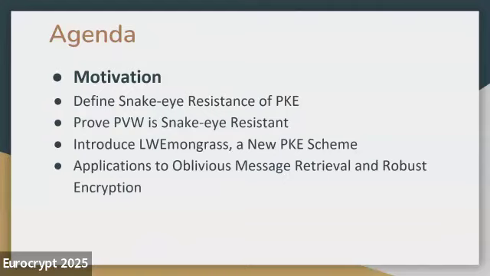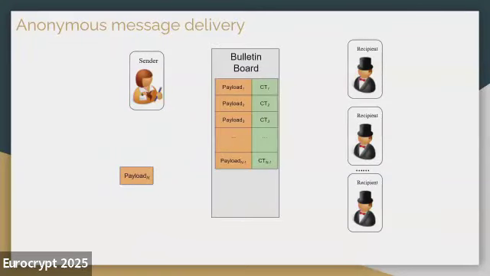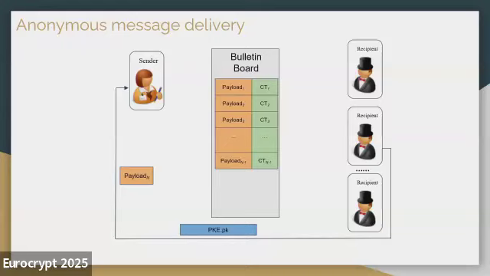Before I go into any technical details, I will first give some motivation. Imagine that we have an anonymous message delivery system with a sender and a whole bunch of recipients. Our goal is for the sender to send a payload to the recipient in a privacy-preserving manner. So we will have a public bulletin board that can serve as a central database or a public ledger, and then the sender will publish the payload onto this public bulletin board. In order to do so, it will grab the public key from the recipient, use it to generate the ciphertext encrypting 1, attach the ciphertext to the payload, and publish the whole data entry onto the bulletin board.